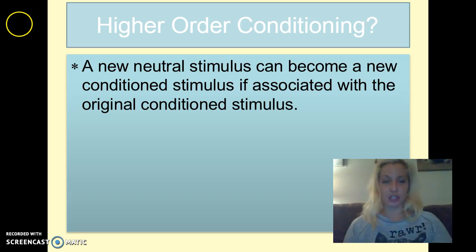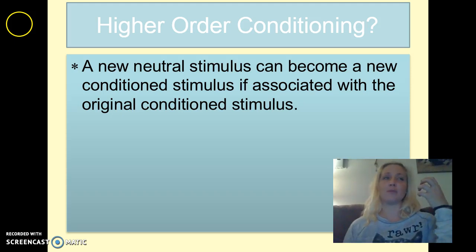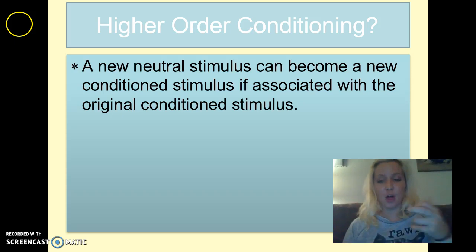Higher order conditioning. Again, a lot of you are kind of confused on the application of this question. Higher order conditioning is when a new neutral stimulus becomes associated with the original conditioned stimulus. So let me give you an example, okay? We know that the pairing of the bell with the food for the dogs with Pavlov was classical conditioning, right?